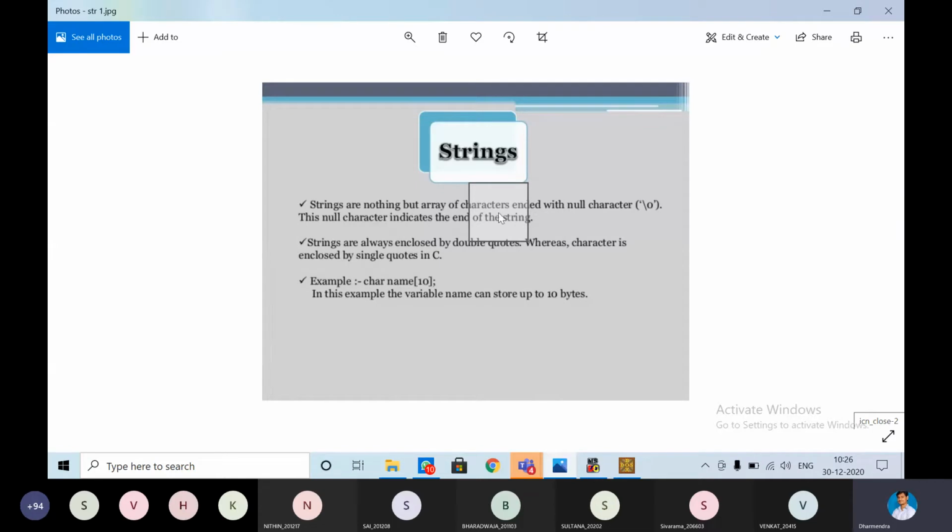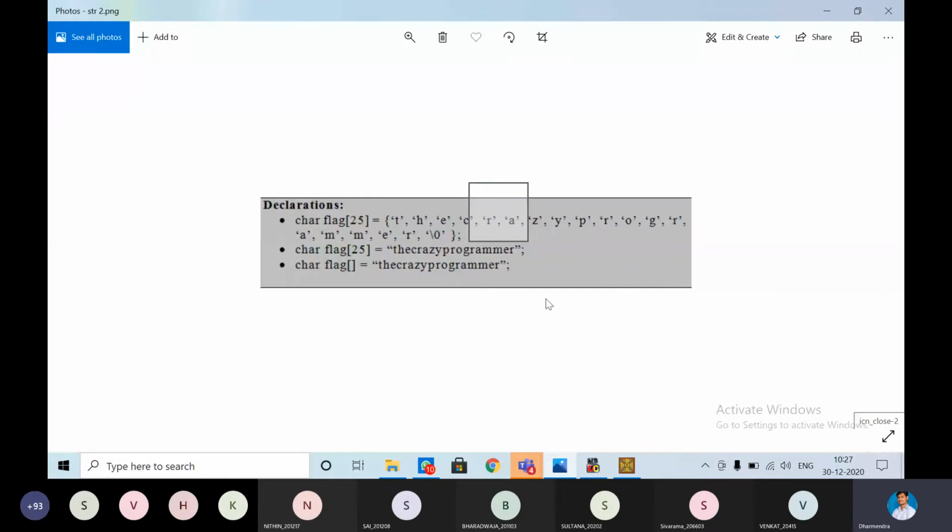Arrays concept also you are having. There, how many characters can I represent? Your ending character will be the null character. I can take 9 characters as a string for my name. But it will take 10 bytes because character size is 1 byte. If I mention this as 10, it will take 10 bytes of memory to store a particular string or set of characters. For each character, 1 byte will be taken. Okay, this is about string.